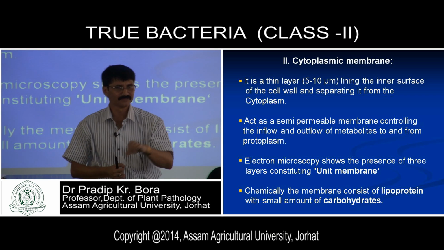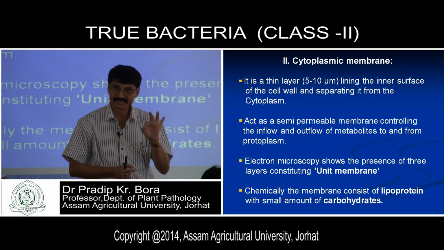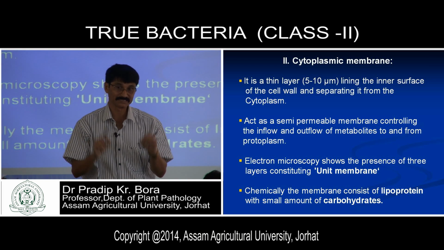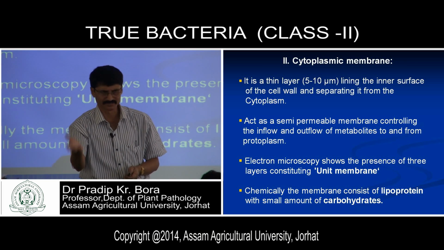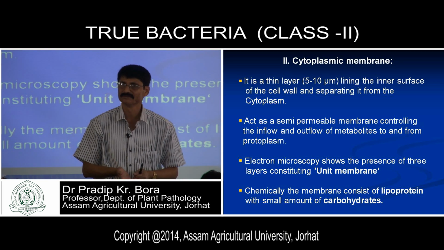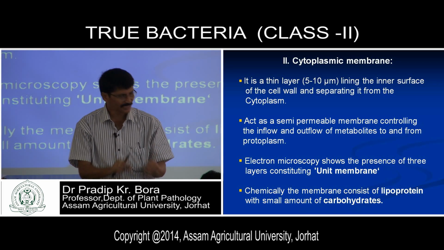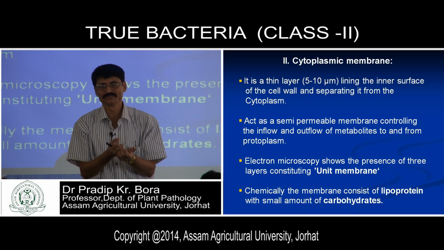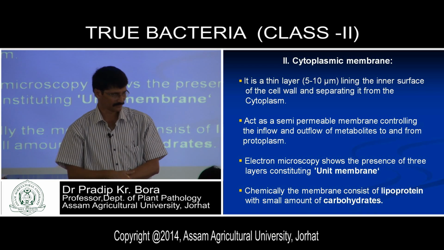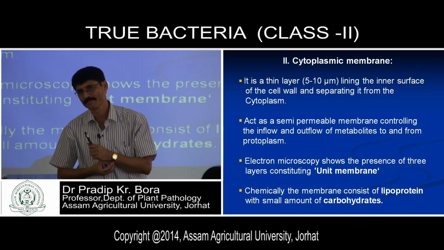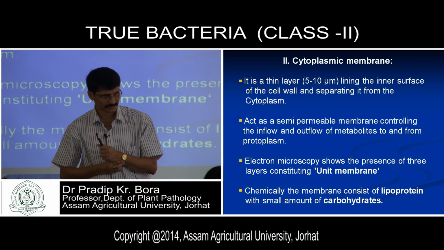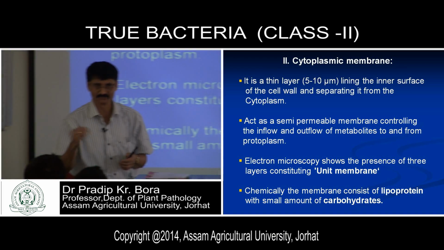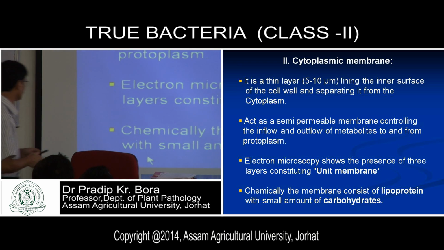Tetracycline acts on the metabolic pathways. Penicillin acts on the structural integrity, meaning the cell wall. It has a specific action. It does not have any action on metabolic activities. Since mycoplasma does not have a cell wall, there is no action of penicillin. With the use of penicillin, we cannot kill mycoplasma. Are you getting the point? So the presence or absence of a cell wall will determine what type of antibiotics you are going to use against those organisms.